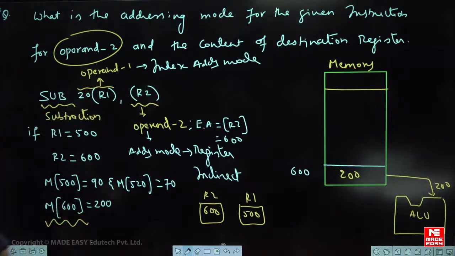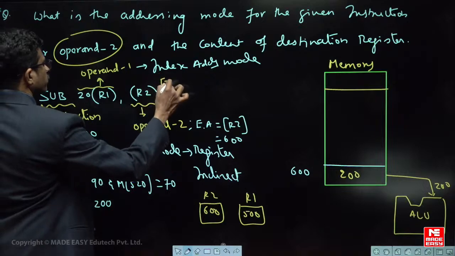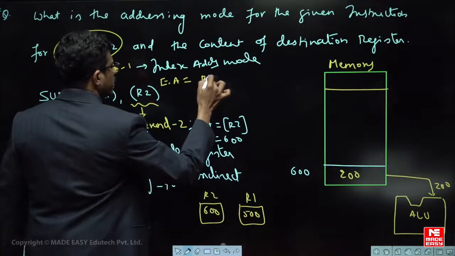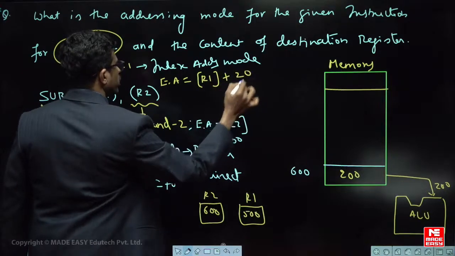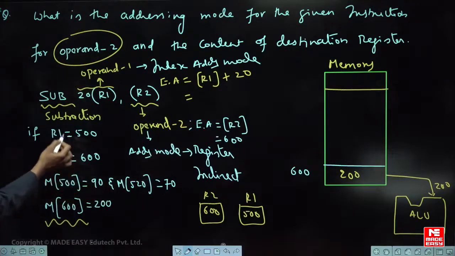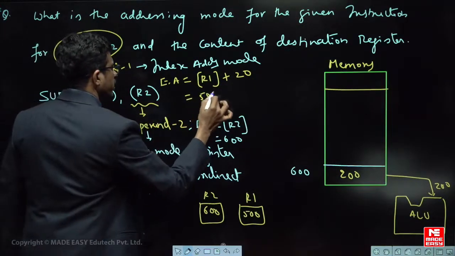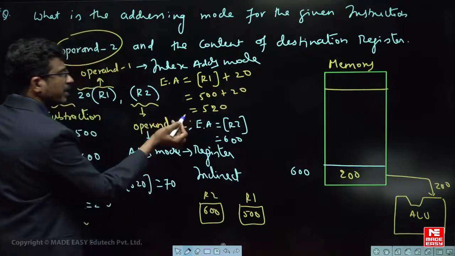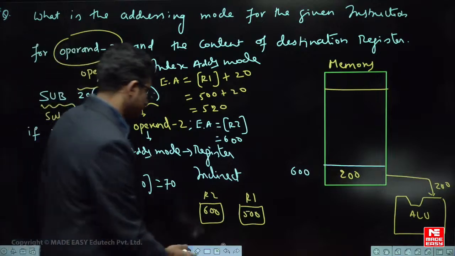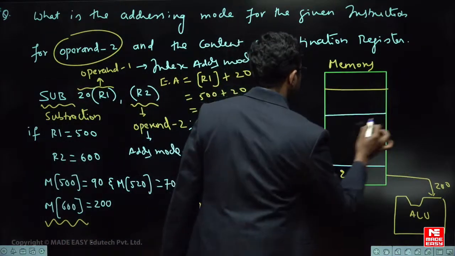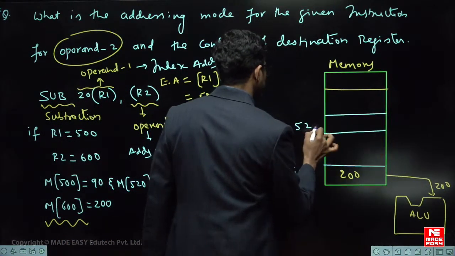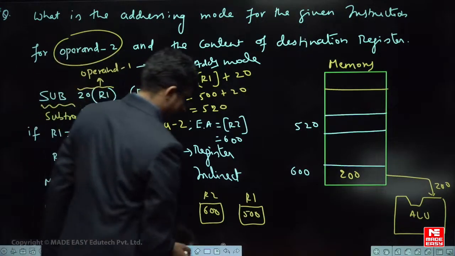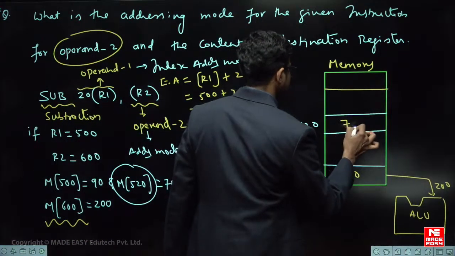Addressing mode is index addressing mode. What is the effective address for the first operand? Effective address for the first operand is the content of R1 plus this particular 20. So what is the content of R1? You have got 500 plus 20. 500 plus 20 is 520. So what is 520? It is the effective address. It means the first operand is present in the memory at the address 520. So he says the memory content of 520 is 70. Okay, memory content is 70.